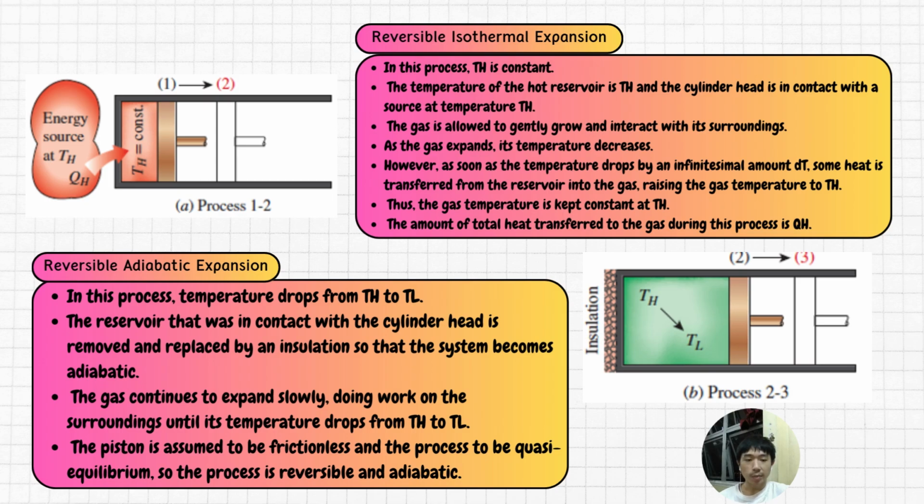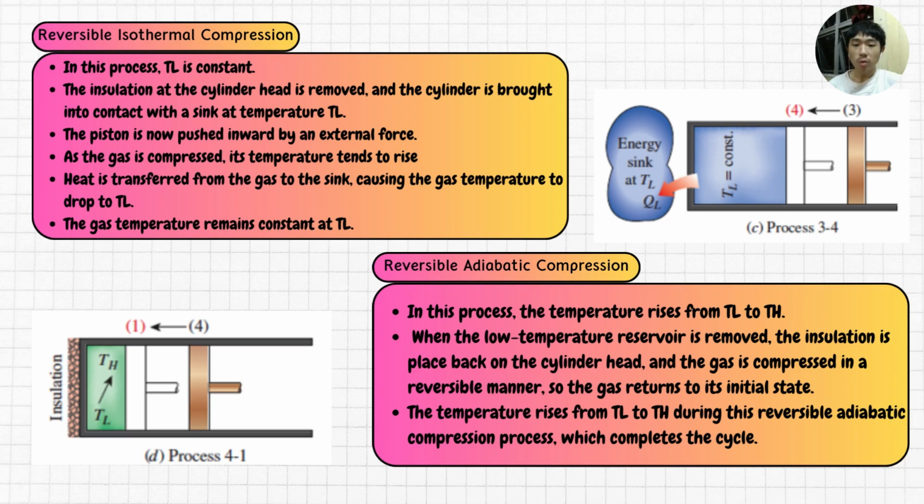In reversible adiabatic expansion, the temperature drops from TH to TL. The reservoir that was in contact with the cylinder head is removed and replaced by insulation so that the system becomes adiabatic. The gas continues to expand slowly, doing work on the surroundings until its temperature drops from TH to TL. The piston is assumed to be frictionless and the process quasi-equilibrium, so the process is reversible and adiabatic. Now we move on to the compression part. Under reversible isothermal compression, TL is constant.